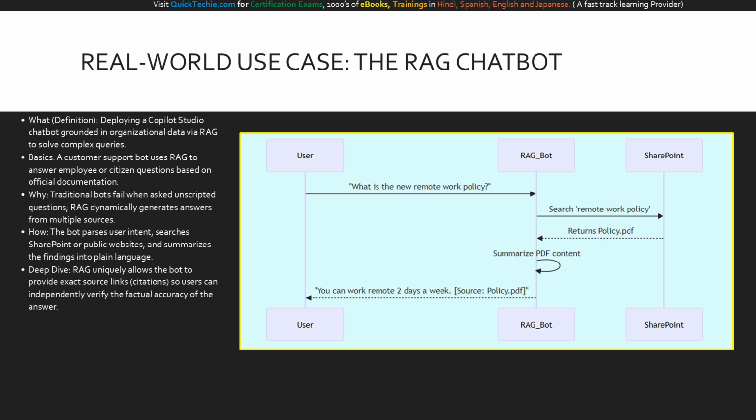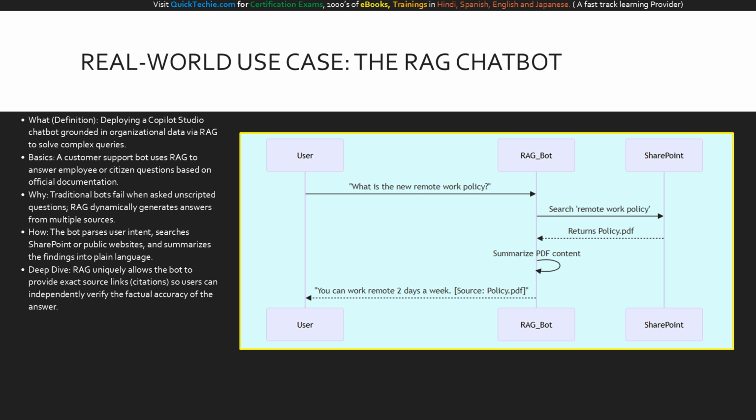Why is RAG a game changer here? Traditional chatbots fail and frustrate users when asked an unscripted question. But a RAG-enabled bot dynamically generates answers on the fly by reading your documents. How does it work? The bot uses natural language processing to parse what the user typed, searches your connected SharePoint sites, and summarizes the results into plain, helpful language.